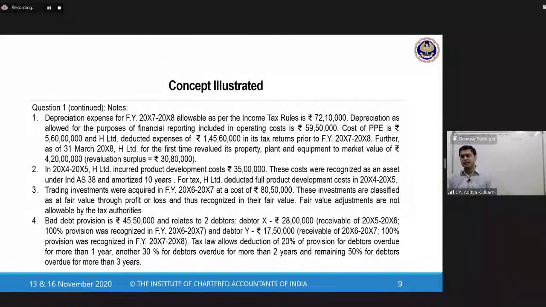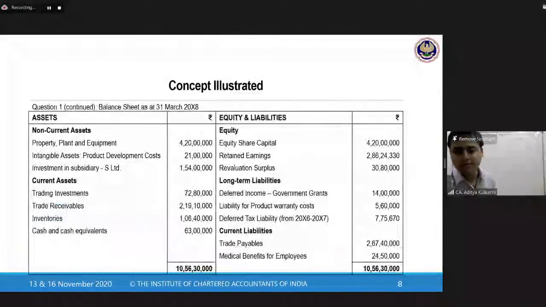We need this later on when we are doing deferred tax. Further, as of 31st March X8, H Limited for the first time revalued its property, plant and equipment to the market value of 4.2 crores. We saw the reval surplus of 30,80,000 in the balance sheet, right?